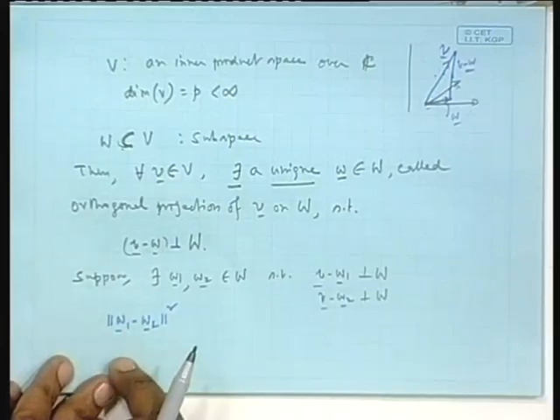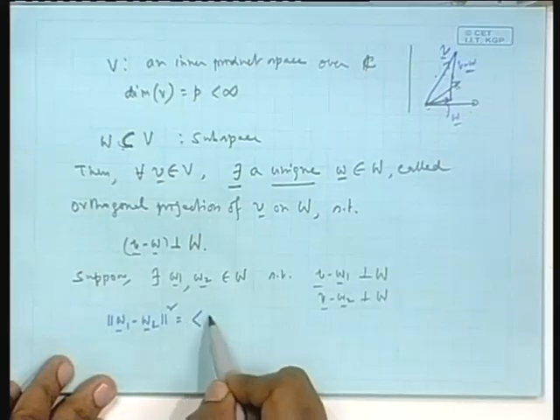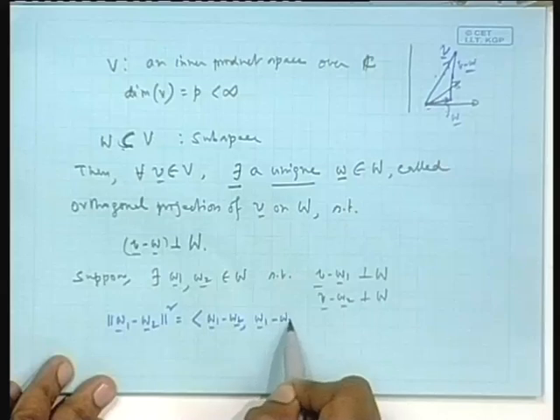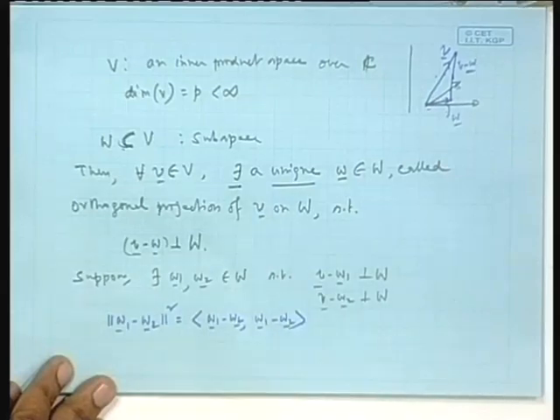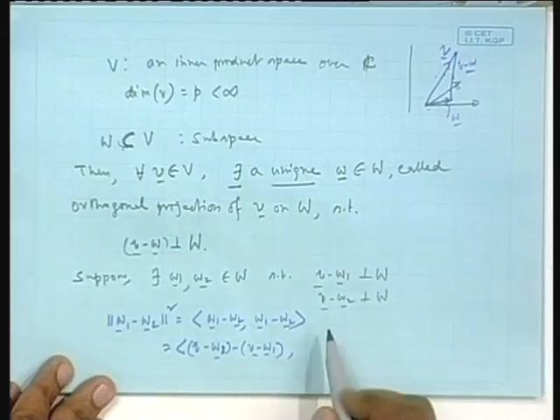Norm square means inner product with itself. But this W1 minus W2 I can always write as V minus W2 minus V minus W1, and this is W1 minus W2 as it is.